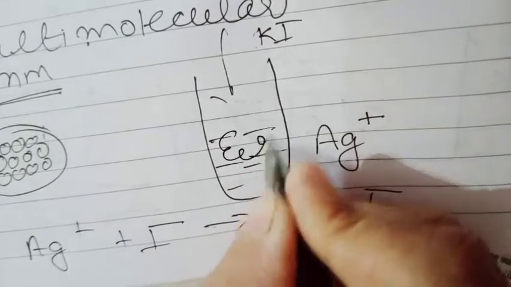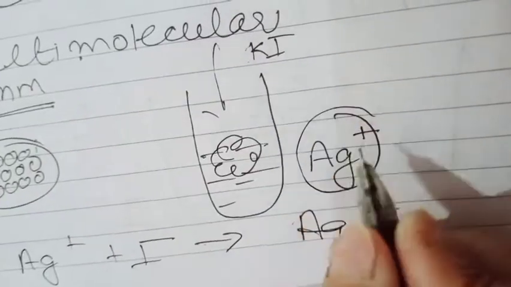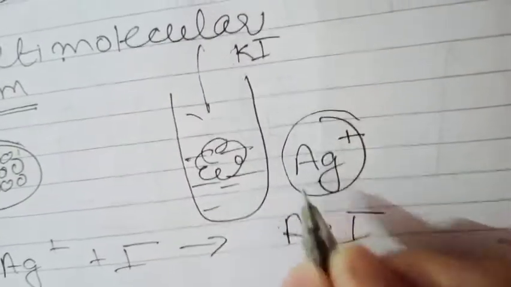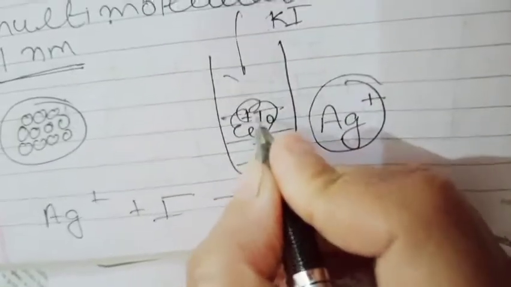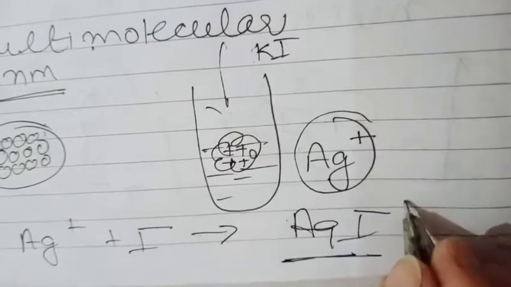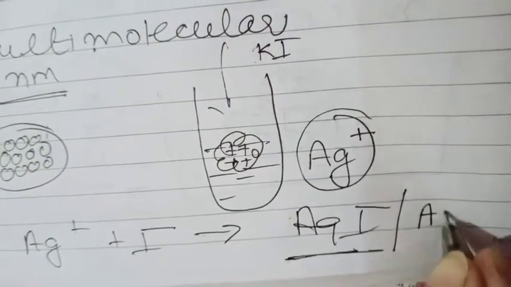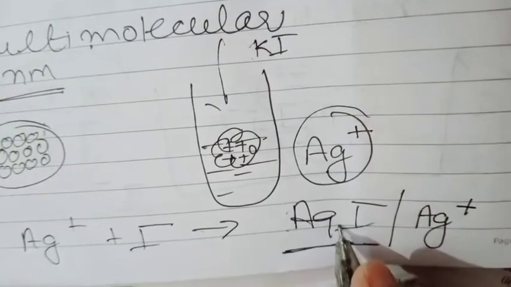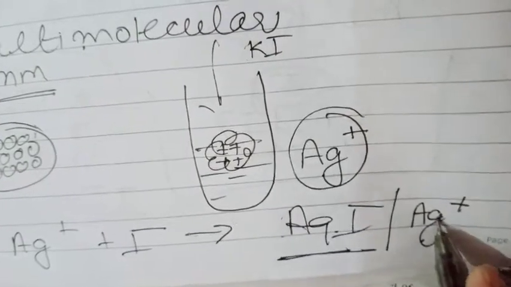Now AgI is formed, but in excess which ion is present? Ag+ ion is present in the test tube, so it will be adsorbed on the precipitate. Therefore this Ag+ ion will develop the positive charge and it will be represented as AgI/Ag+. Let us come to the next question.